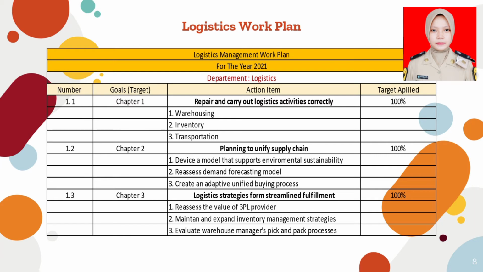Number 1.3, Goals Chapter 3, Action Item is Logistic Strategies for Streamlined Fulfillment. Number 1 is to assess the value of your 3PL provider. Third-party logistic providers offer solutions in warehousing, packaging, assembly, and distribution under one roof, so you can leave some or all of the order fulfillment to supply chain experts.